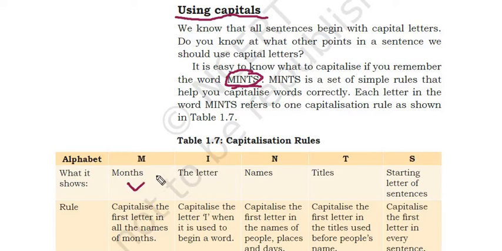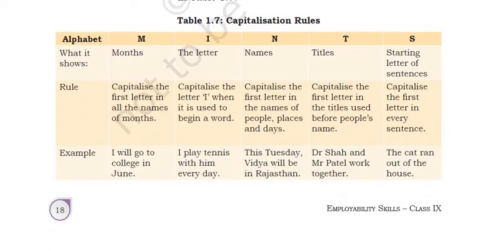M means month, I means the letter I, as in I am. That I should always be written in capital. And the name of the month, September, October: S should be capital, O should be capital. N is for names, Raj, Pankaj: R should be capital, P should be capital. T is for titles, Mr.: M should be capital. And S is for the starting letter of every sentence, which you already know. Through MINTS you can remember where to use capital letters. So, next.